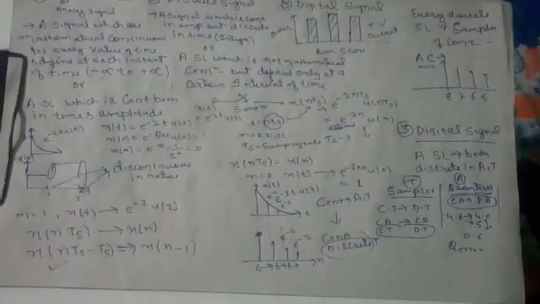If a signal is continuous in amplitude and discrete in time, it is called a discrete signal. A signal which is both discrete in time and amplitude is called what? A digital signal. Now we will go through the different types of signals, the standard signals.